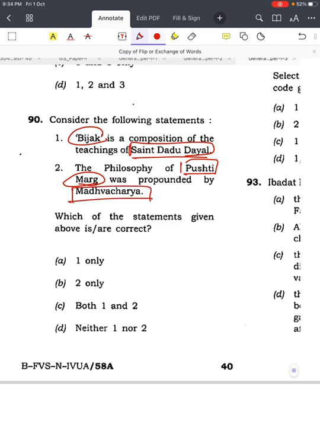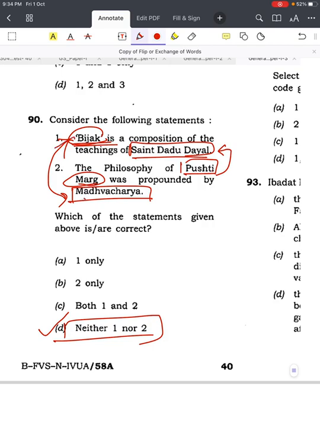There is a chance that they have exchanged Bijak and Madhvacharya, Saint Dadu Dayal and Pushti Marg, between the statements. If you go with this logic, you will reach the answer D, neither 1 nor 2. You will get the answer with this approach, but the reason is not correct.